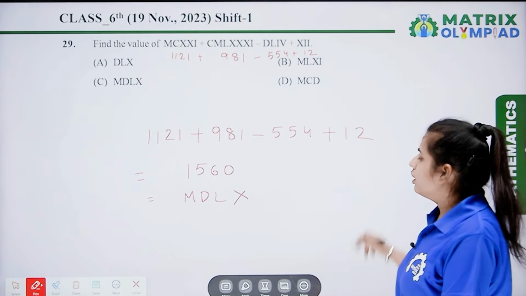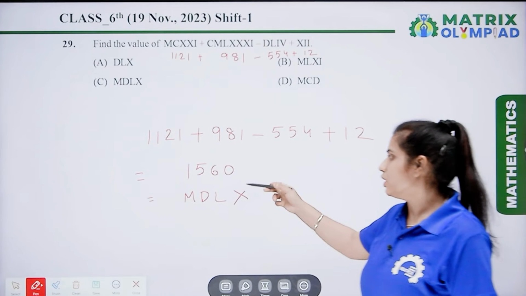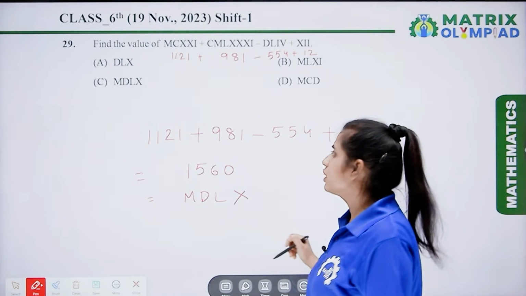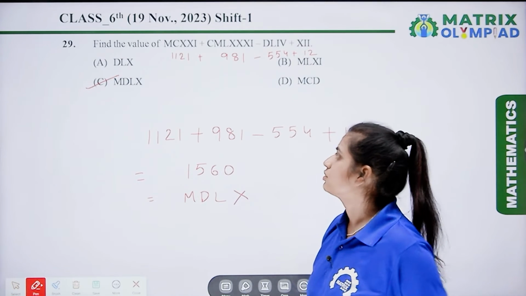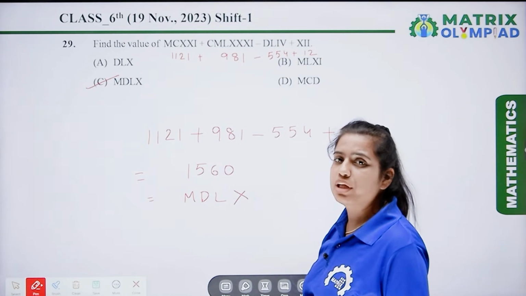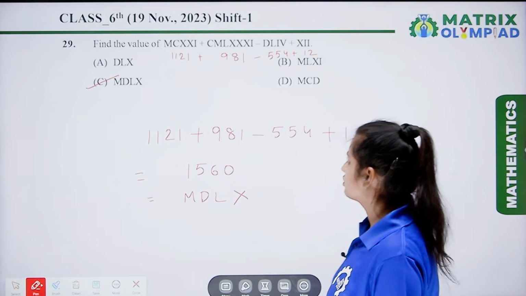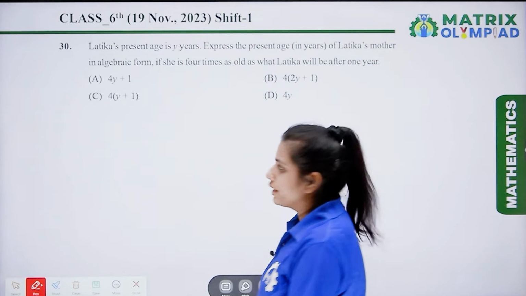Like this. So after solving this, we get 1560. So the correct answer is option C. That is MDLX. Now the next question is question number 30.